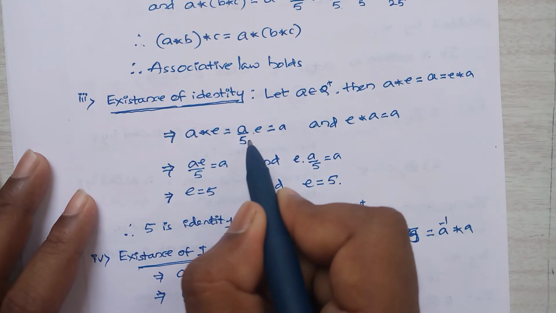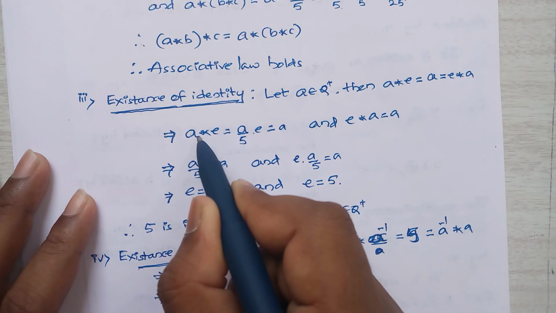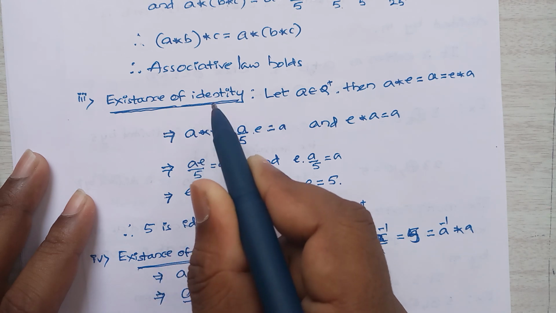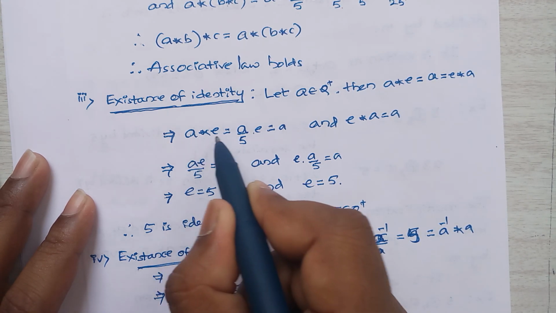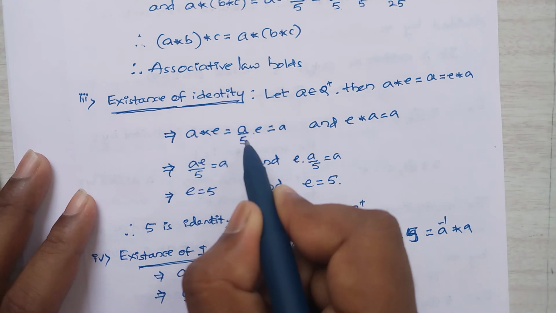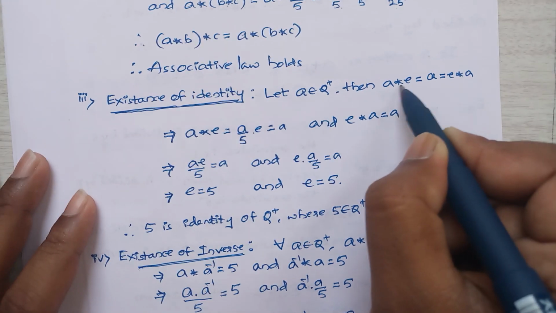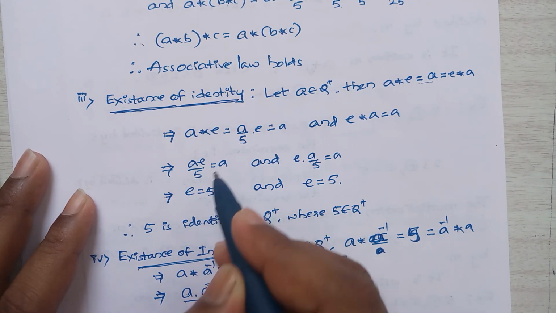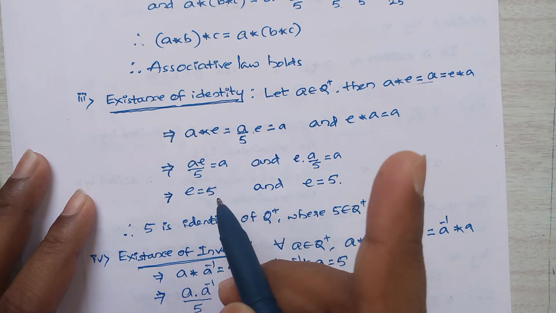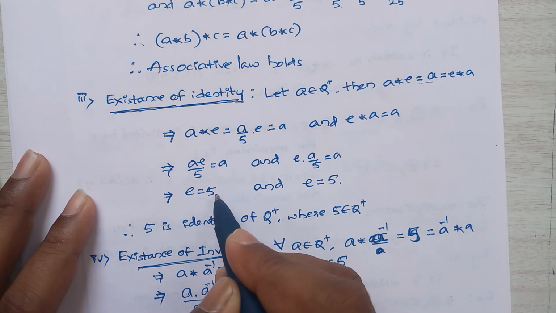Using our condition a star b is equal to ab by 5, a star e is equal to ae by 5, which is equal to a. So a divides a becomes 1. Using cross multiplication, we can write e is equal to 5.